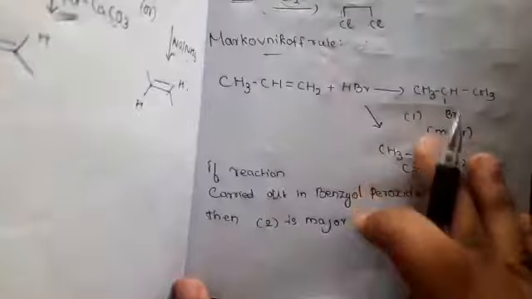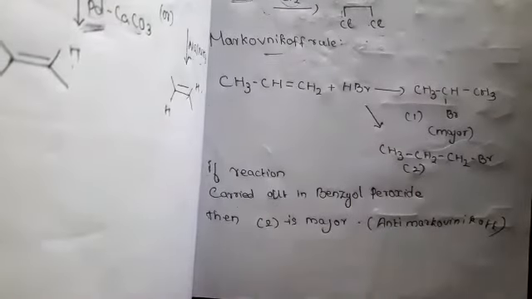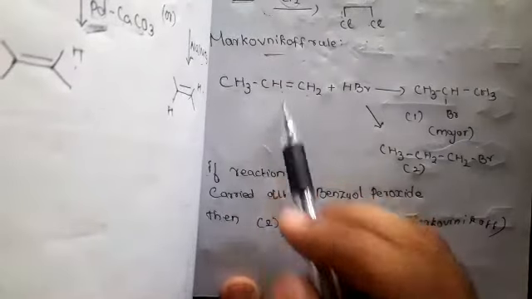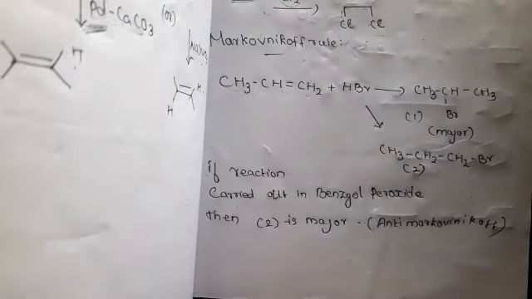Next one is an important rule, Markovnikov's rule. In this rule, when an unsymmetrical alkene reacts with hydrogen bromide without any organic peroxide, in such cases, what will happen?